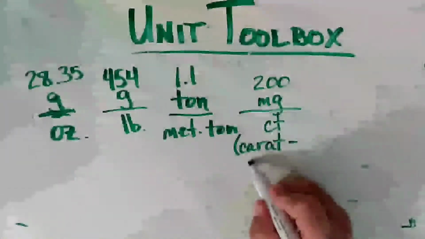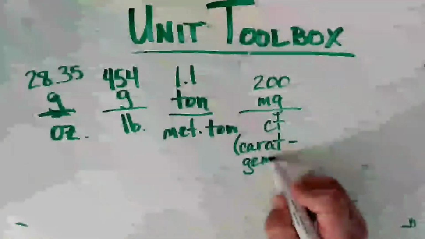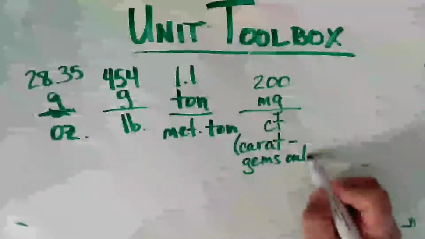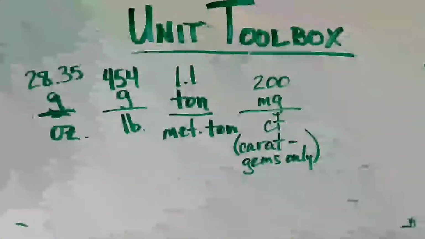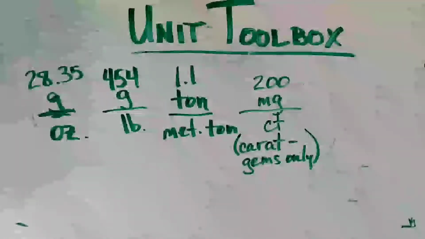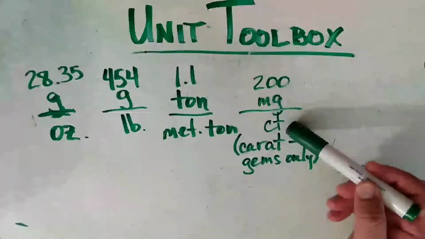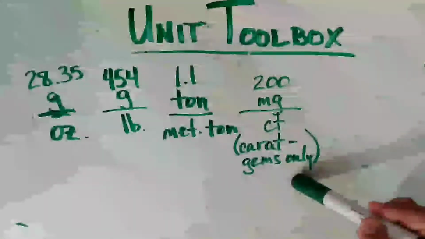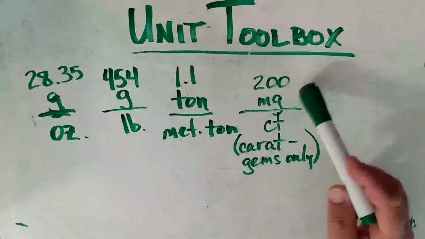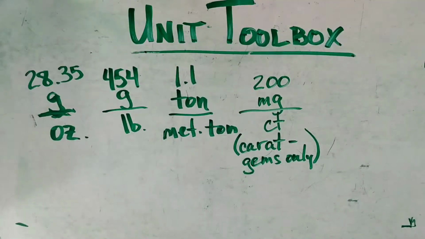And this is for gems only. So we're talking about rubies, diamonds, sapphires, emeralds. So when we see it as little CT, that's carat for gems, and 1 carat is equal to 200 milligrams.